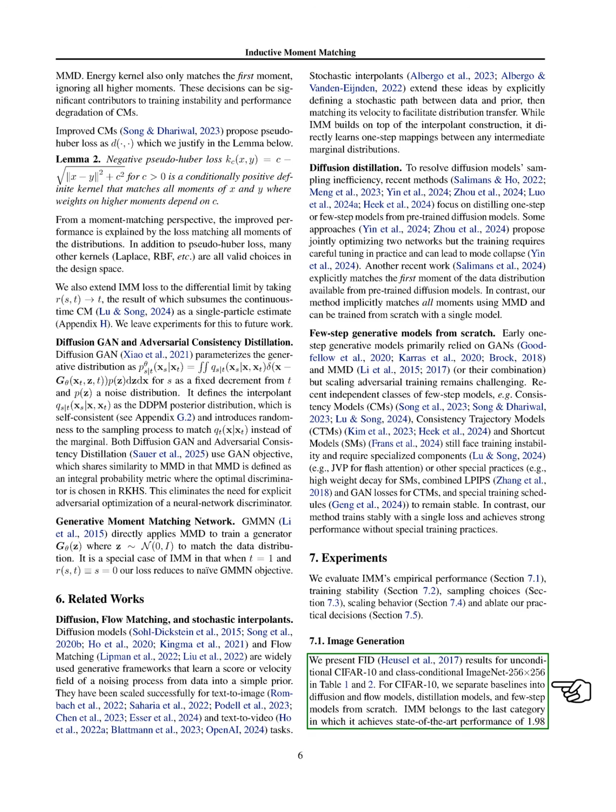We categorize baselines into diffusion and flow models, distillation models, and few-step models from scratch. IMM falls into the last category, achieving a state-of-the-art performance of 1.98 using a push-forward sampler. For ImageNet 256 by 256, we utilize the DIT architecture due to its scalability and compare it with various models, including GANs and diffusion models.